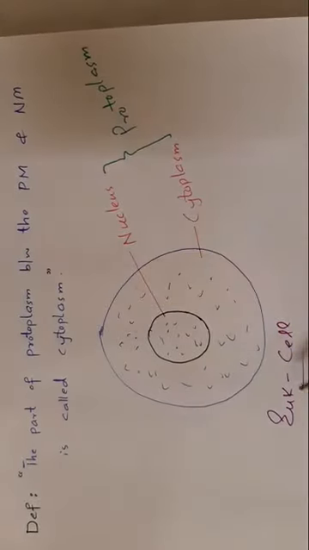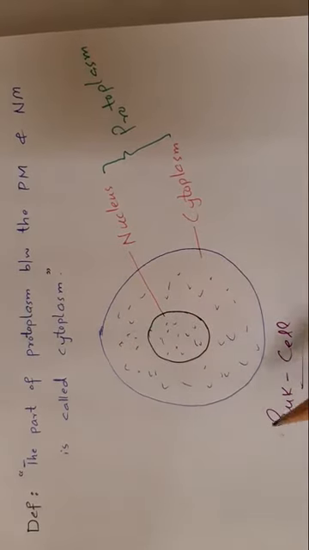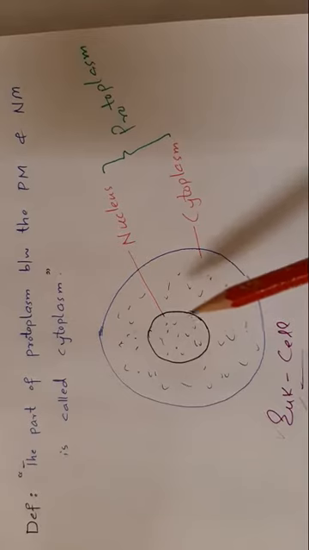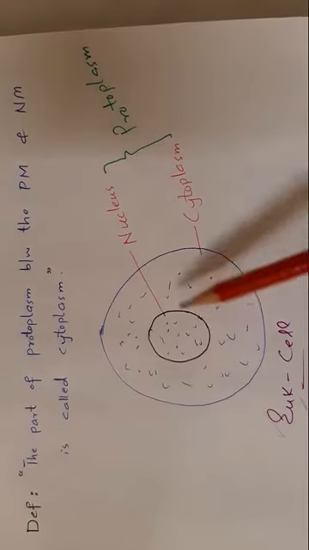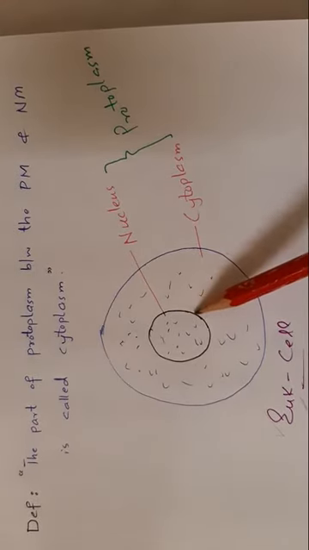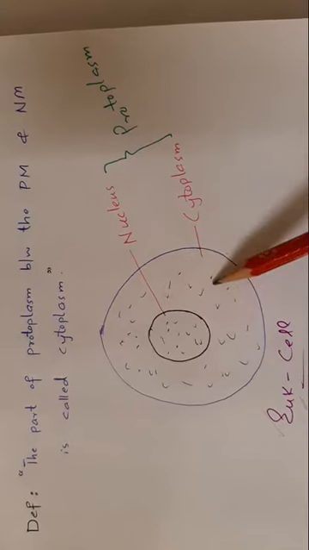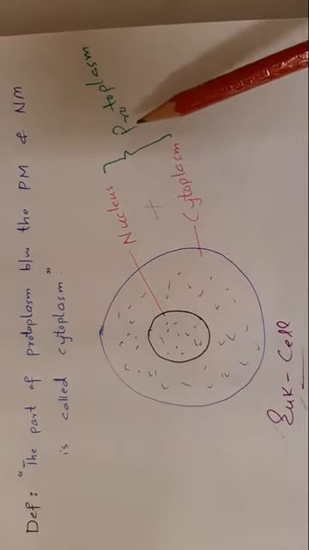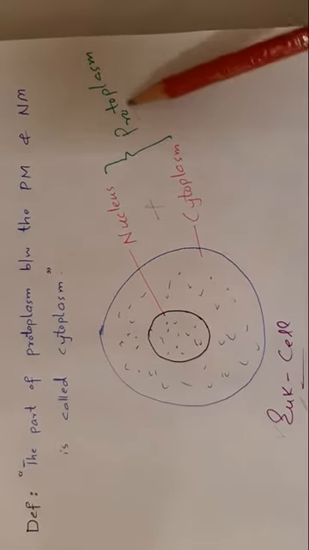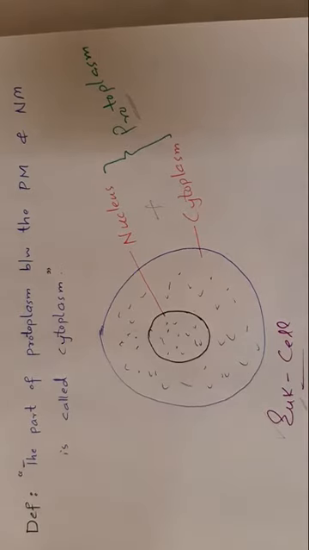Now if you look into this diagram, this is a eukaryotic cell. This is plasma membrane or cell membrane, and this is nucleus or nuclear membrane. Now this is cytoplasm and this is nucleus. The cytoplasm plus nucleus collectively form protoplasm. So we can say that the living contents of the eukaryotic cell are divided into nucleus and the cytoplasm. The two collectively form protoplasm.